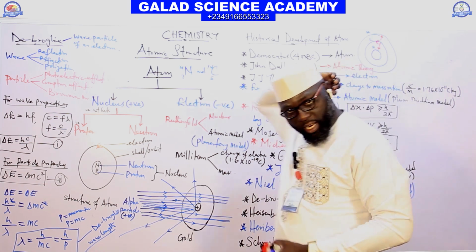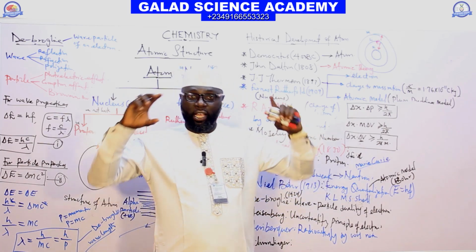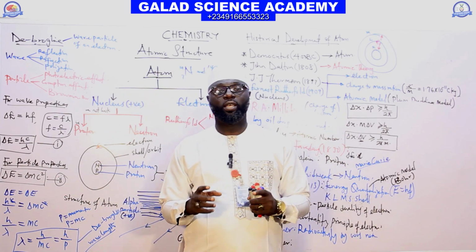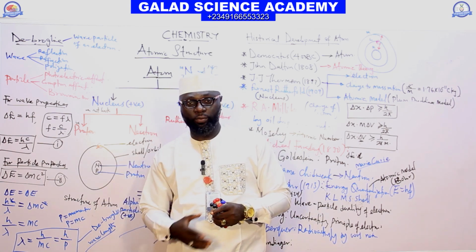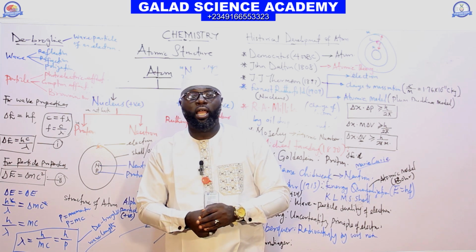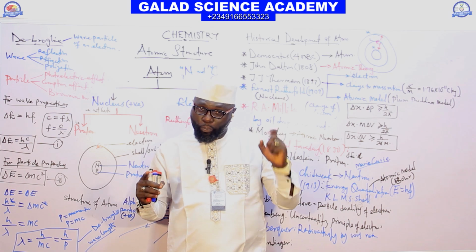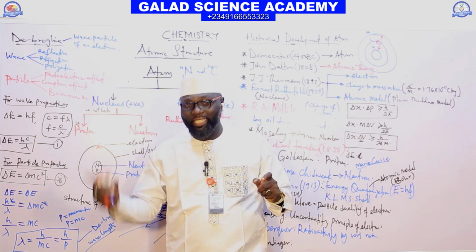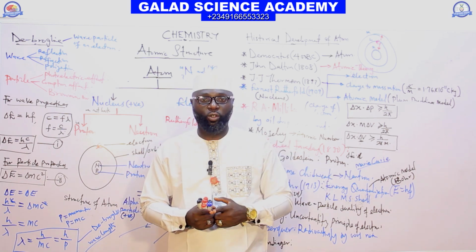But in summary, once again, an atom is the smallest particle of an element which takes part in chemical reaction. An atom comprises two things: a positive central nucleus and negatively charged electrons, which orbit the nucleus.